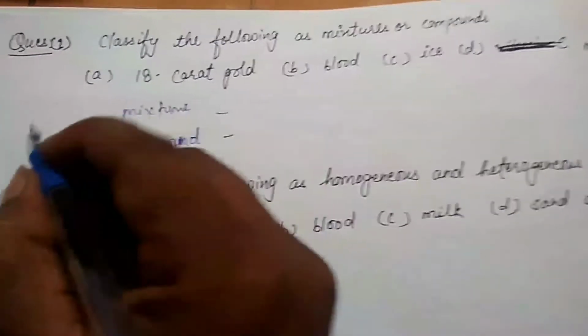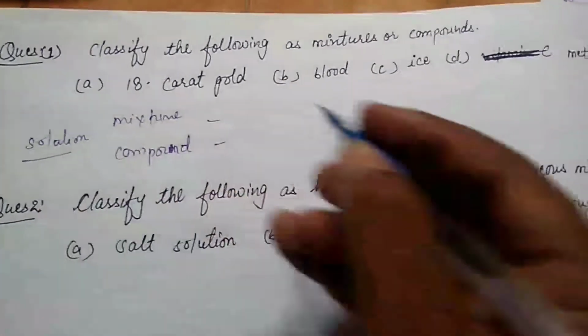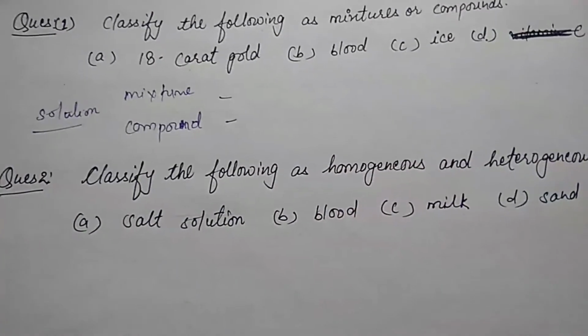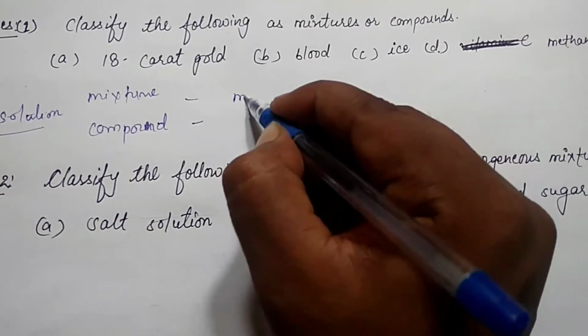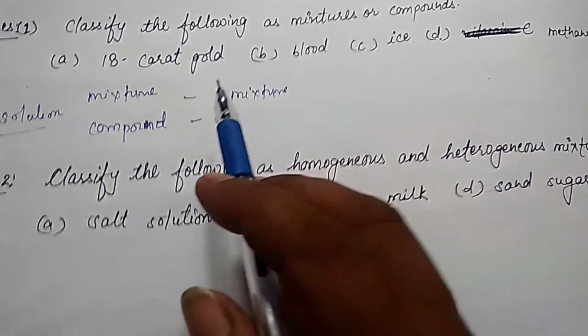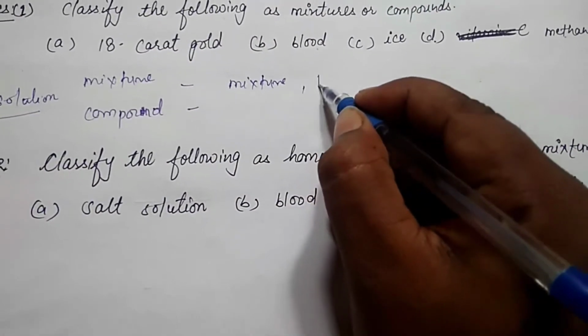Solution. Now 18 karat gold. 18 karat gold is a mixture, because different components are found in different ratios. Blood is also a mixture.